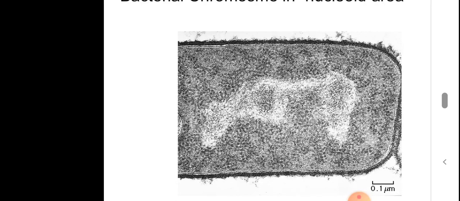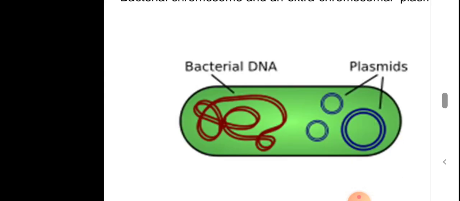So this is an image showing the nucleoid inside the bacterial cell. Here that light colored portion is the nucleoid. That is the place where the DNA is coiled and put. This is another structure showing the bacterial DNA, that is the nucleoid, and the plasmids. You can see the plasmids, extra chromosomal DNA particles seen inside the bacteria, double-stranded circular particles. The other one, marked bacterial DNA, is the nucleoid, that is the genome of the bacteria.